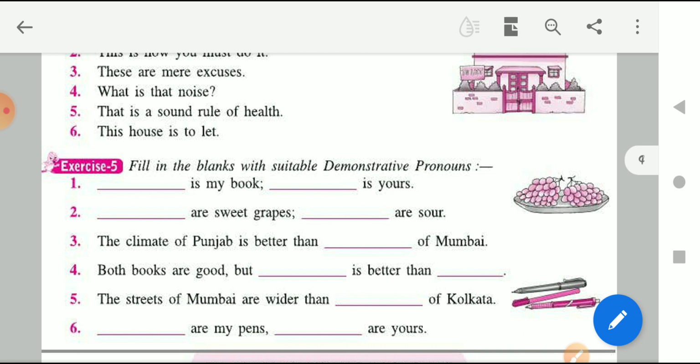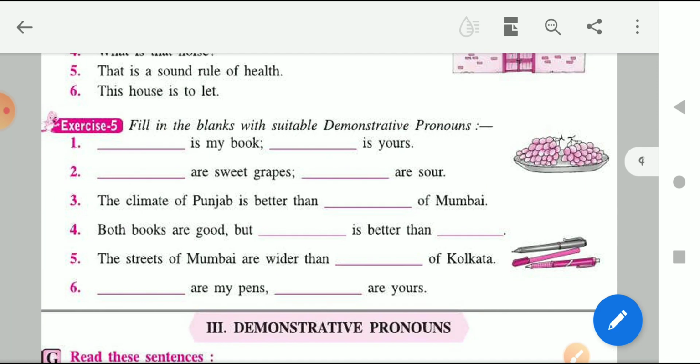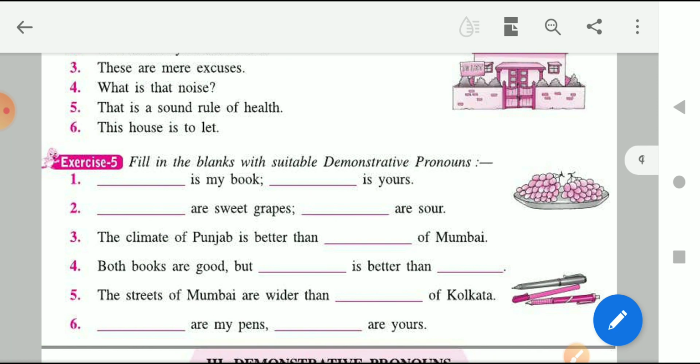So what is the homework for English grammar? Your English language homework is to do exercise 1 to exercise 5 in your fair notebook. I want all of you to do this in your fair notebook, and if you have any questions related to a particular part, you can ask me that. And if you ask me that, I will be explaining that to you in the next video. So here, children, I will be ending the video, and I hope that all of you understood what your homework is. I am repeating again, your homework is from exercise 1 to exercise 5. I have explained all the topics that come under all these exercises.